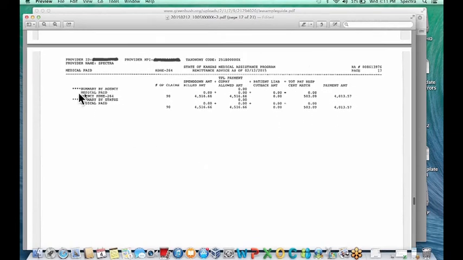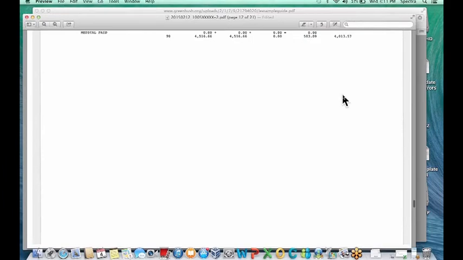So it's showing summary by agency medical paid. It's showing the number of claims that were submitted and paid. So 90 claims were actually paid. Here's the dollar amount that was paid. And if there's any federal match, it'll show right here, so it gets deducted from the total. So this is the actual payment amount for the services. So this is the total paid.